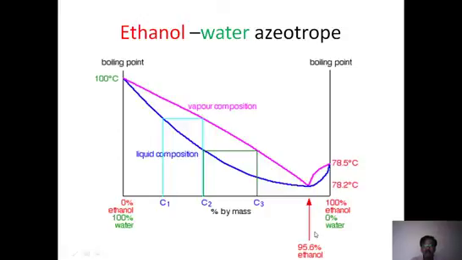At that particular composition, if you start boiling, whatever ratio is in the liquid, the same ratio is observed in the vapor also. So you cannot further separate that mixture. That's called the ethanol water azeotrope. It starts boiling at 78.2 degrees centigrade, which is less than 78.5, the original boiling points of ethanol as well as water. This is the diagram of the ethanol water azeotrope.